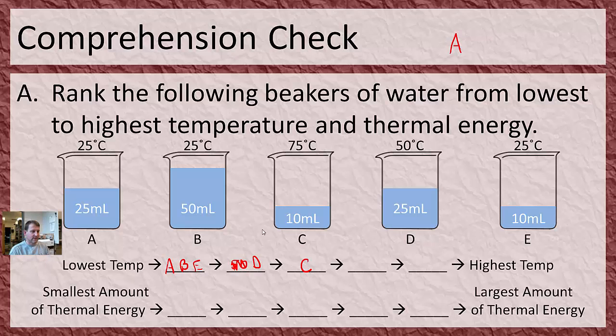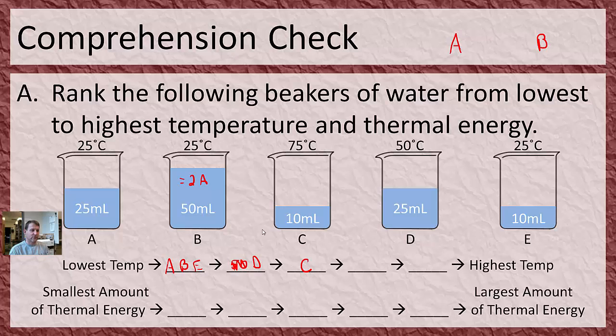So really this one is equal to 2 times A's thermal energy. So this is twice A. So way over here I'm going to put B because it's twice as much as A. And I left some space in case some of these other ones go in between. I don't know where they go yet.